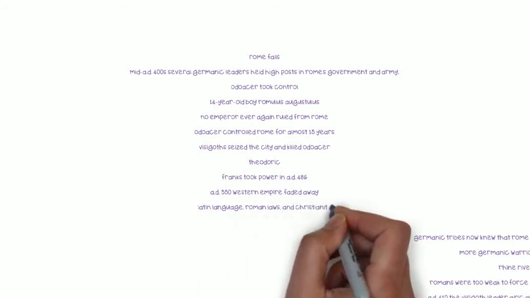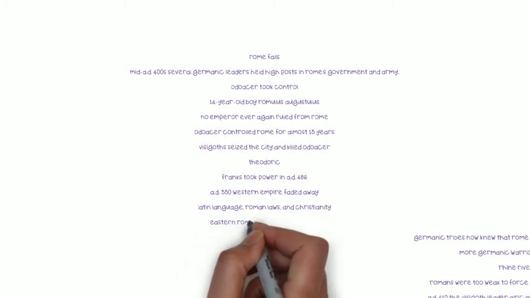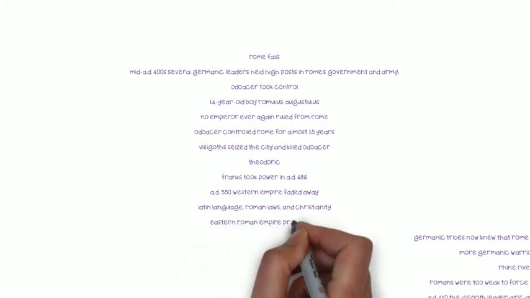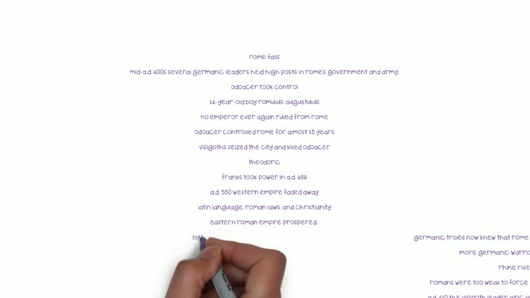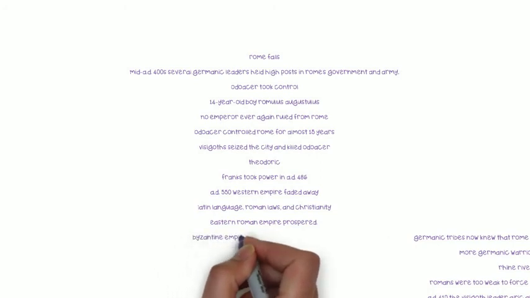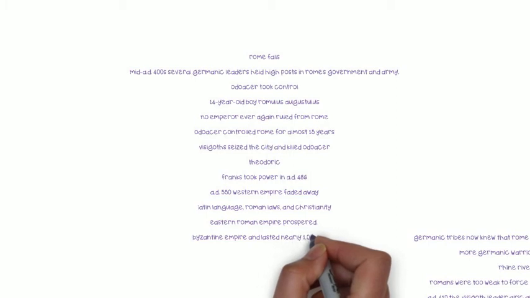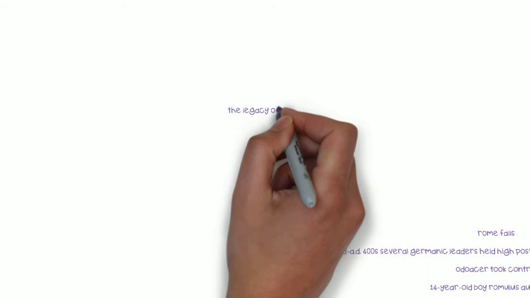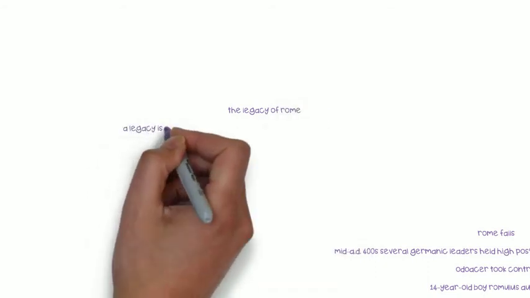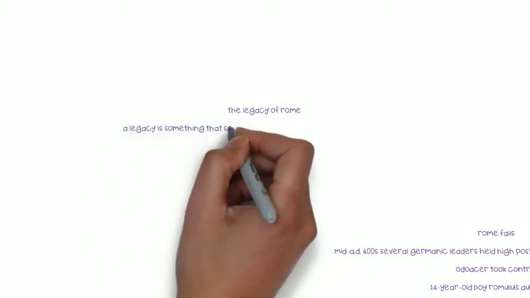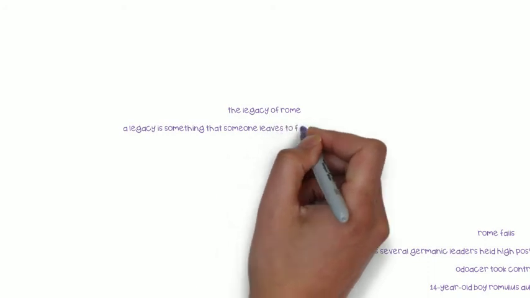By AD 550, the Western Roman Empire had faded away. Many Roman practices remained in use. For example, the emperors' new Germanic rulers adopted the Latin language, Roman laws, and Christianity. Despite the Western Empire's fall to Germanic invaders, the Eastern Roman Empire prospered. It became known as the Byzantine Empire and lasted for nearly 1,000 more years.